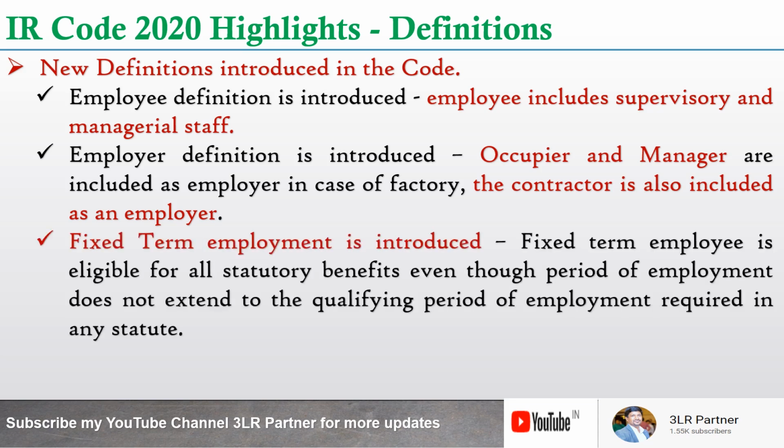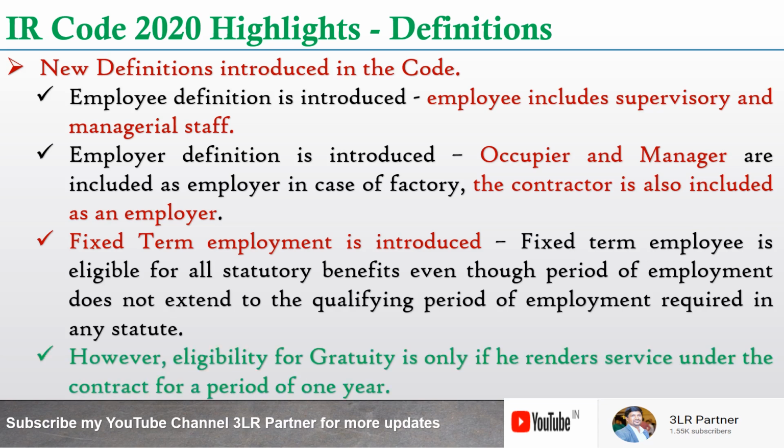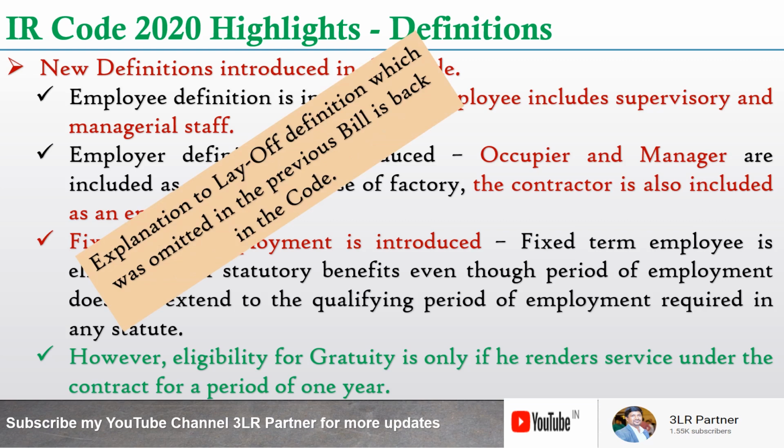And of course the fixed term employment is introduced, which was also available in the original bill, which is the 2019 bill, and a fixed term employee is eligible for all statutory benefits even though the period of employment does not extend to the qualifying period of employment required in any statute. However, if you compare the 2019 bill and the code now, eligibility for gratuity is only if he renders service under the contract for a period of 1 year.